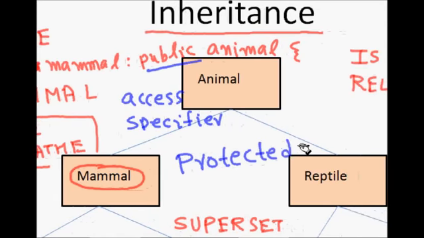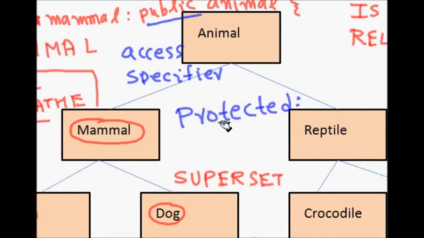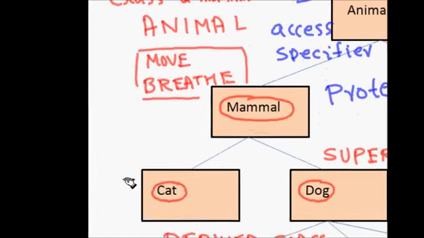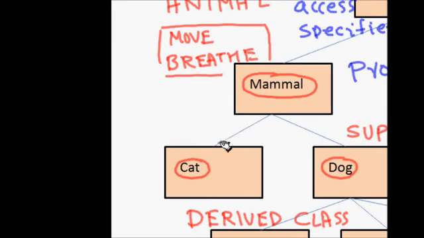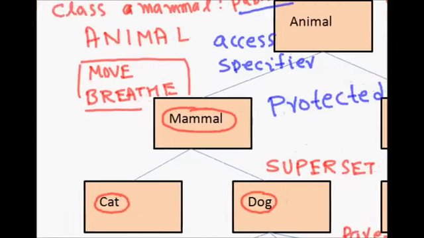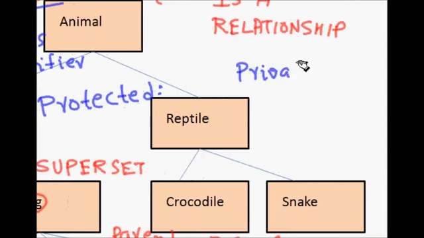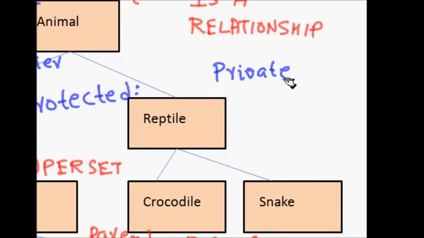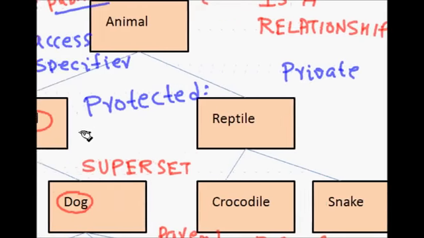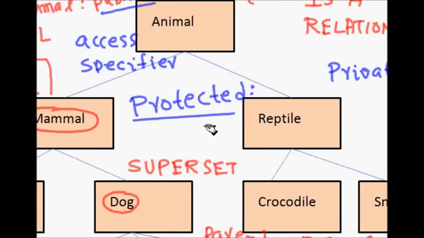Then you will see there is one more access specifier, protected. So there is a protected keyword in your classes now. What does this mean? We saw that whatever is defined public in a class can be accessed from outside the class, and whatever is defined private can be accessed only from inside the class.